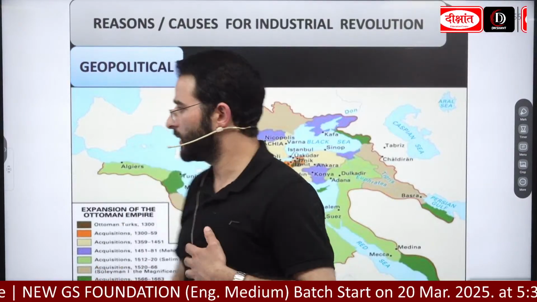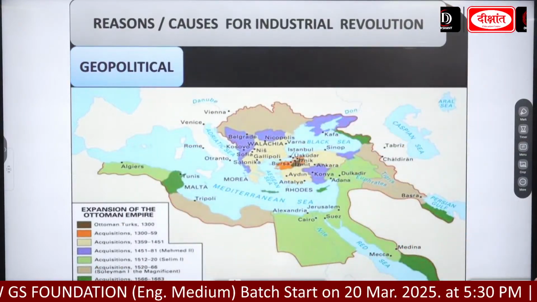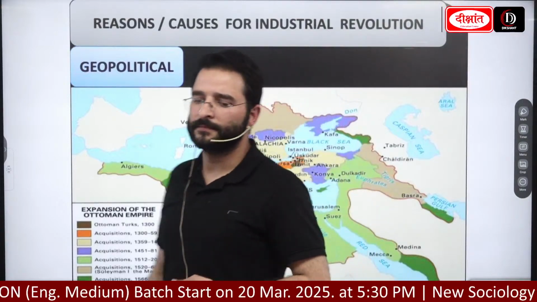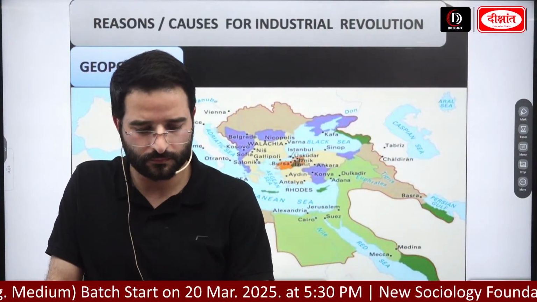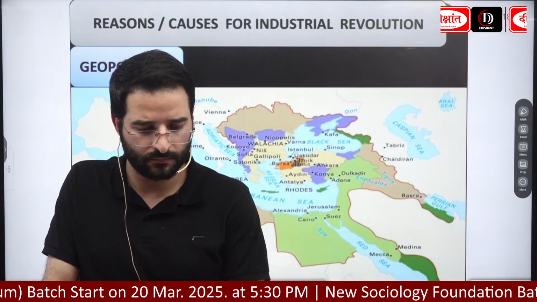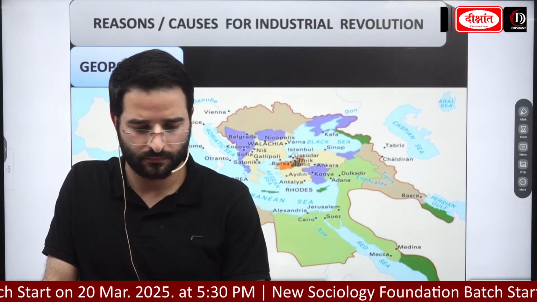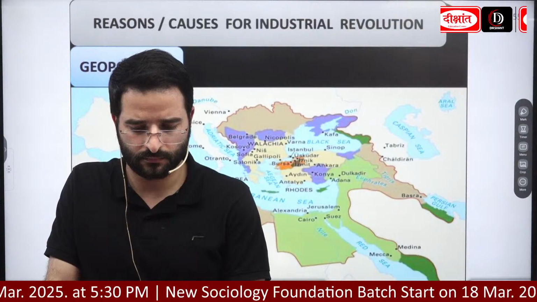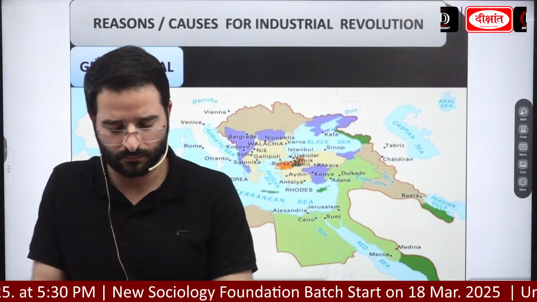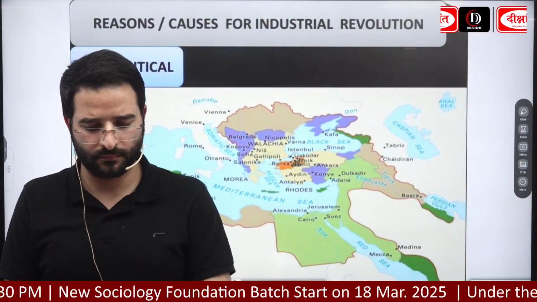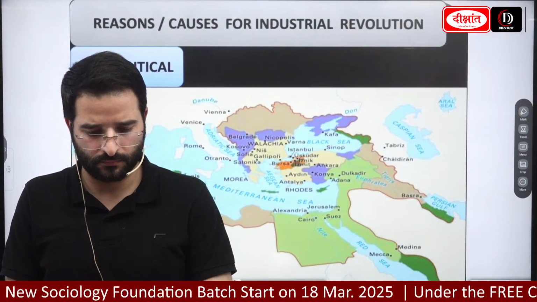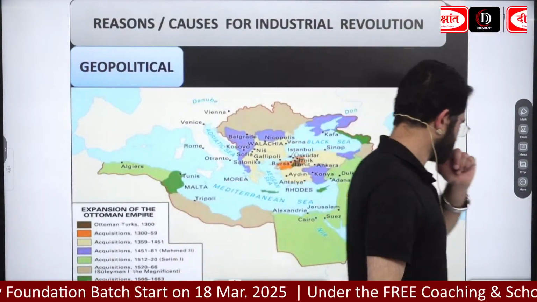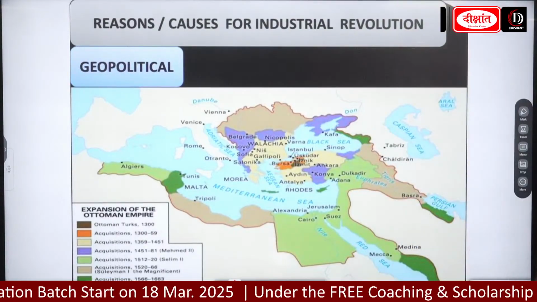Heading दे दो, write down the heading, reasons slash causes for industrial revolution.